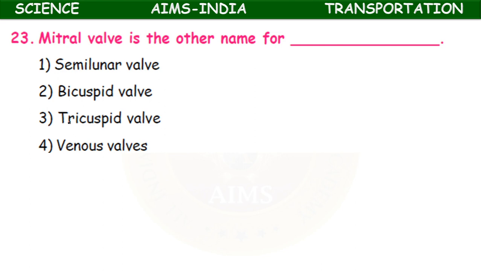Mitral valve is the other name for semilunar valve, bicuspid valve, tricuspid valve, venous valve. It is the bicuspid valve which is present between the left auricle and left ventricle, which is also called mitral valve. Actually, the other name of bicuspid valve is mitral valve. Okay.